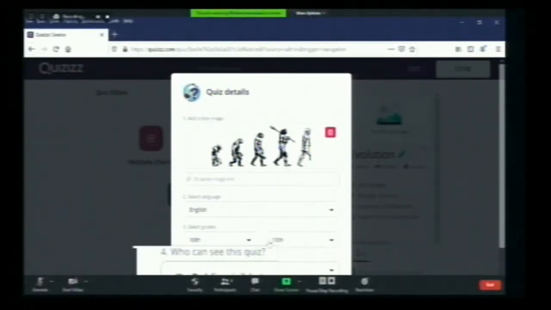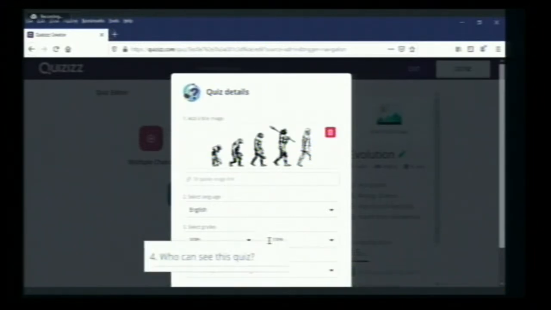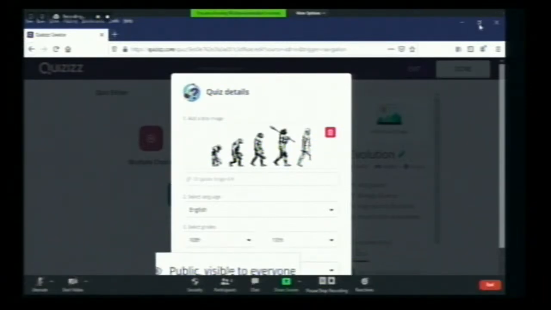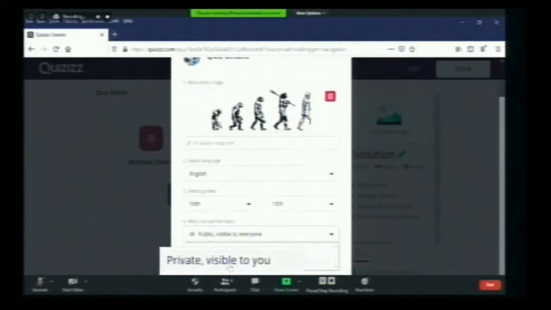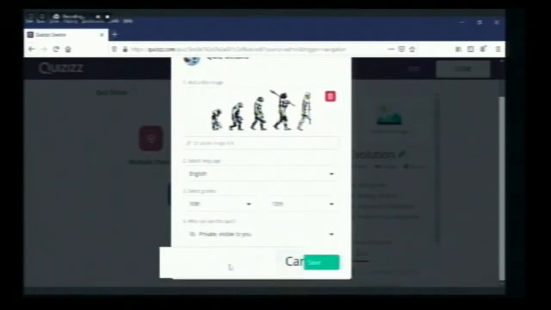Then the next option is, who can see this quiz? It can be a public view or a private one. If you put it in public, anyone can find your quiz questions by searching. Our students are very smart nowadays, and before the quiz is conducted, they can search for our quiz questions. So we will put this in the private option, visible to you, that means visible to me only. And I will save this one.